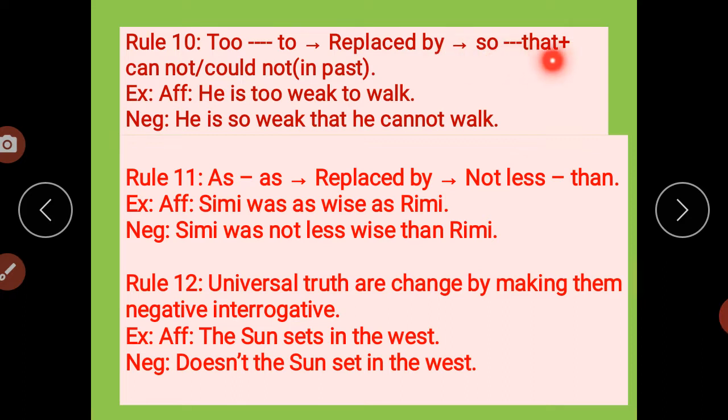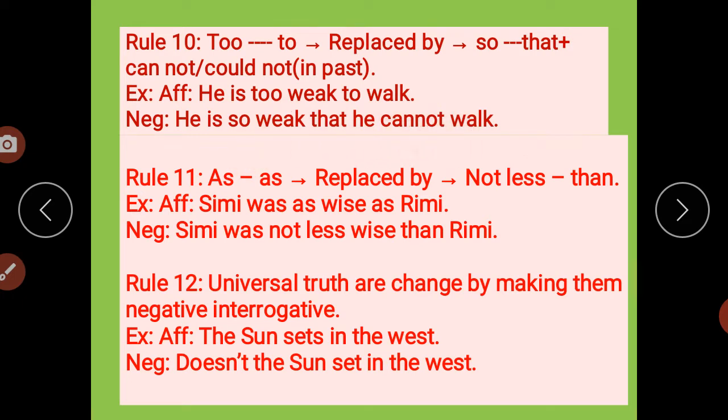T is replaced by so that, or cannot and could not. That depends upon the past tense of the sentence. We have that in our sentences in 8th standard and 9th also: remove too, and in place of that we have to use so that. In the same manner, "He is too weak to walk" converts into "He is so weak that he cannot walk." Too becomes so, and that is added.